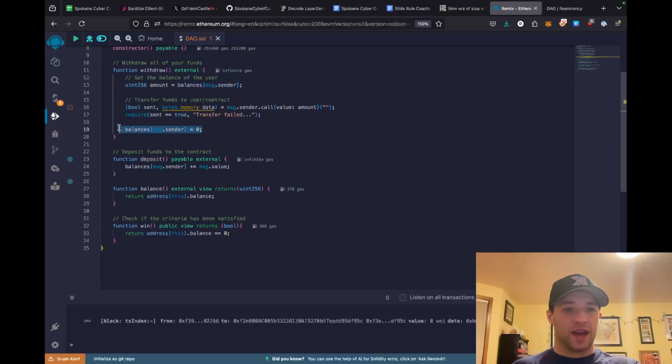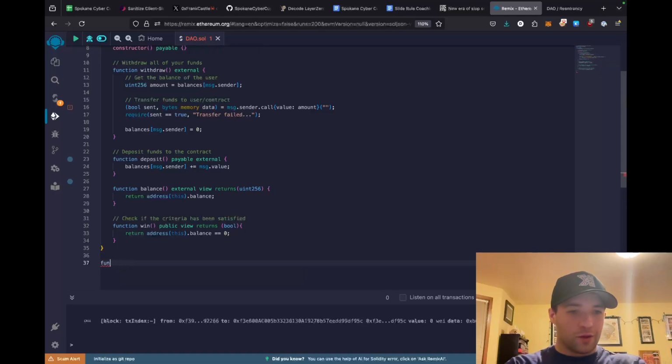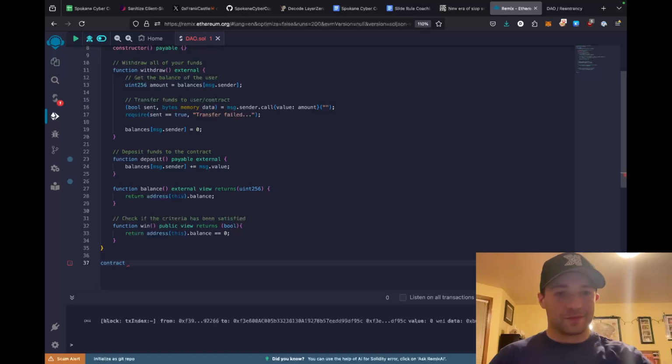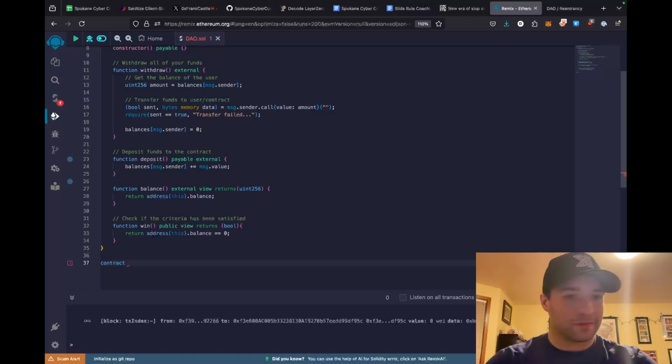But because it's done at the end, we can use the stale state to steal all the ether from the smart contract. It's a reentrant or recursive call that allows this to be possible. Cool, so let's work on a smart contract that can actually do this. We're going to do contract reentrancy.